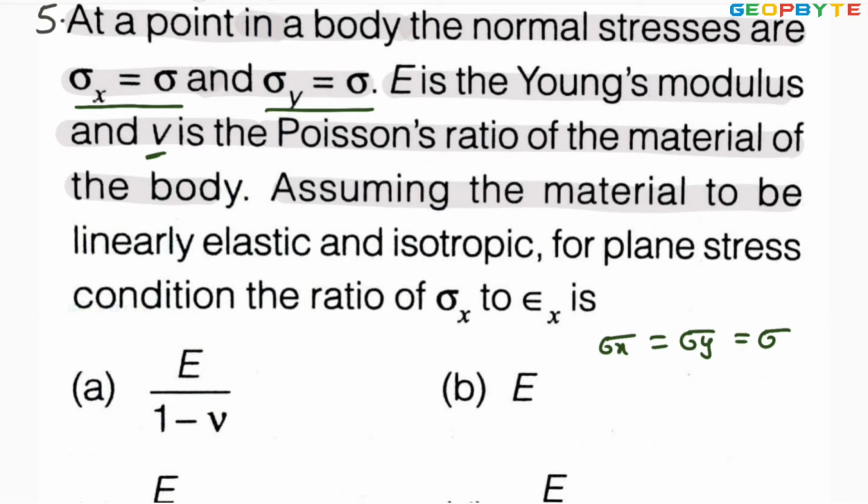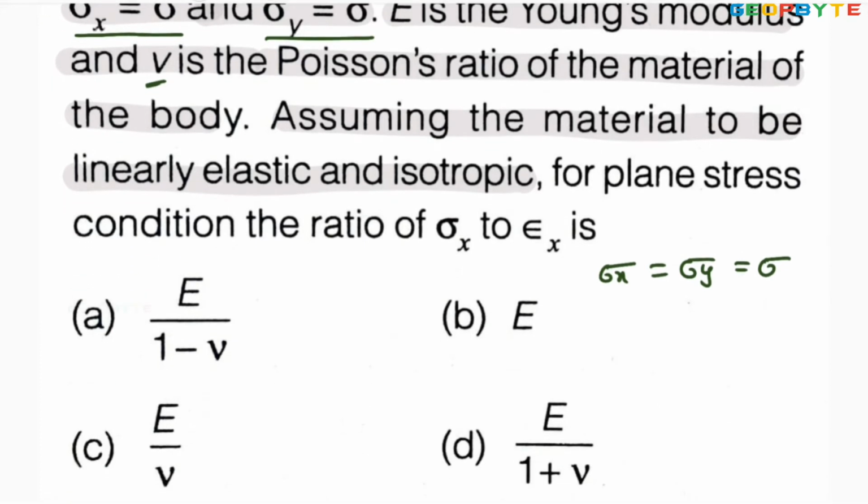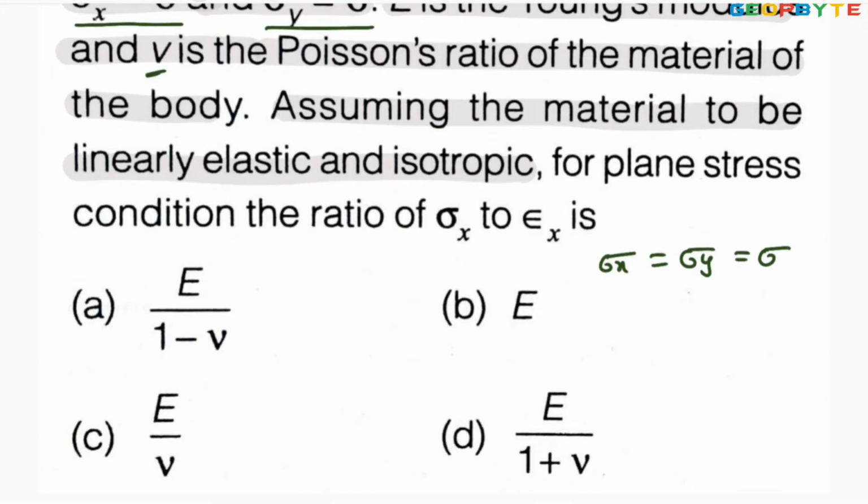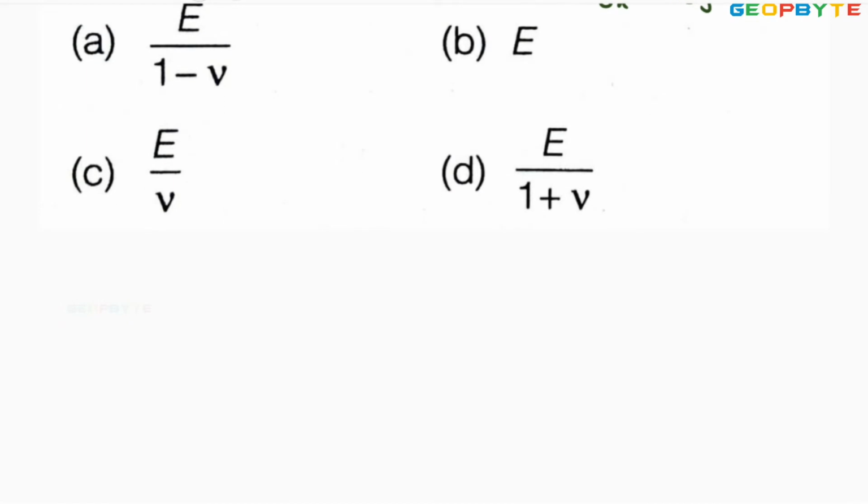Assuming the material to be linearly elastic and isotropic. Material is linearly elastic and isotropic. For the plane stress condition, the ratio of sigma x to epsilon x. This symbol is for strain. That means stress in x coordinate by strain in x coordinate is how much? That is the problem.